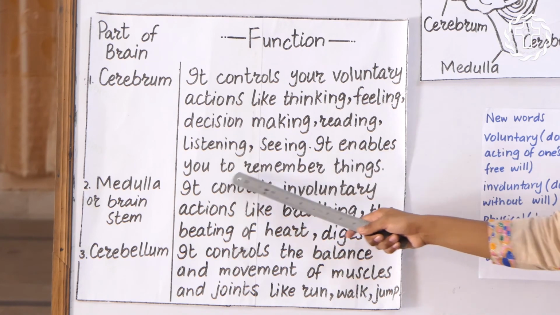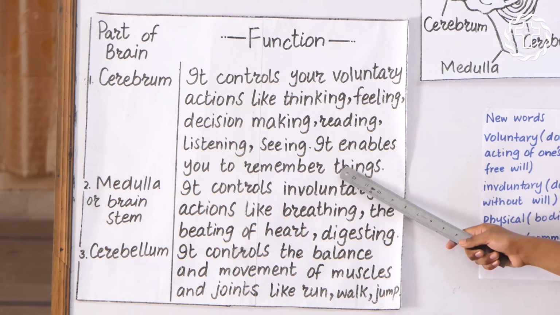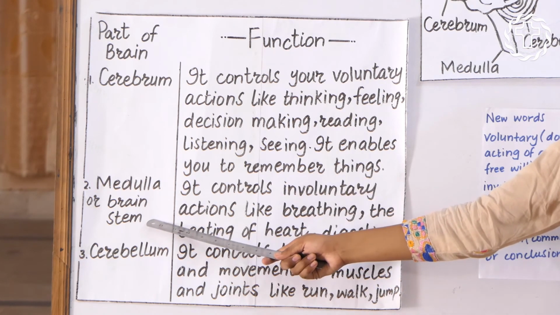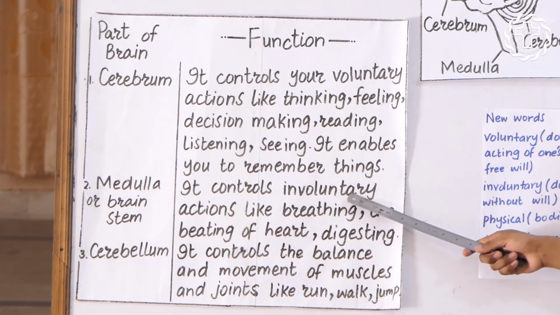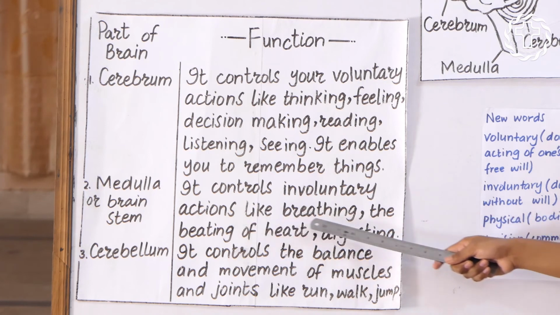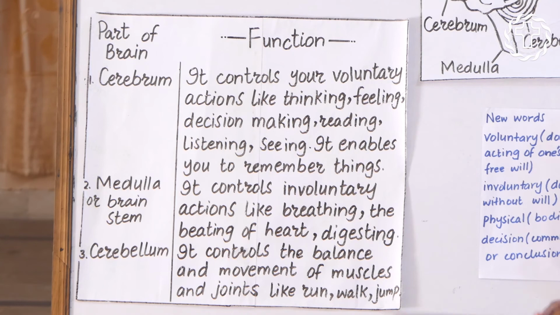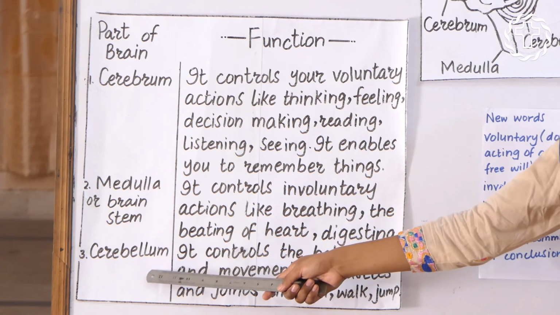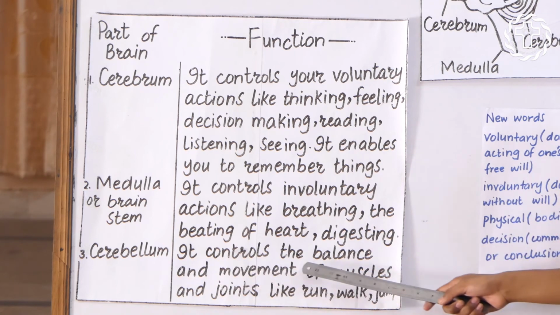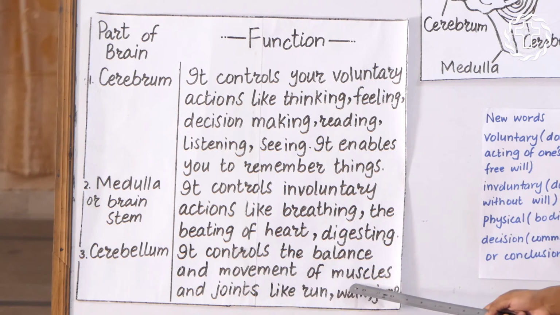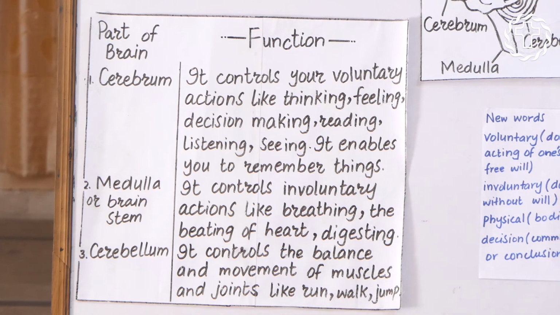Cerebrum. It controls your voluntary actions like thinking, feeling, decision making, reading, listening, seeing. It enables you to remember things. Medulla or brainstem. It controls involuntary actions like breathing, the beating of heart, digesting, healing or circulating of our blood. Cerebellum. It controls the balance and movement of muscles and joints like run, walk, jump.